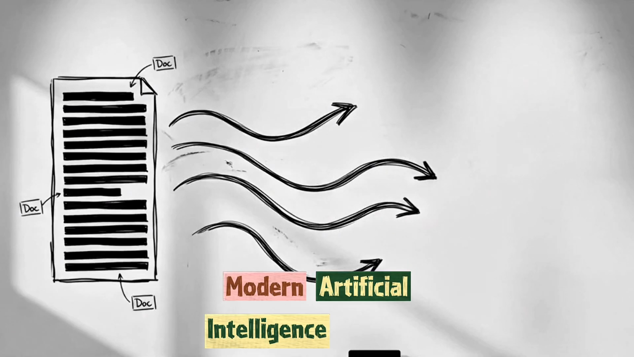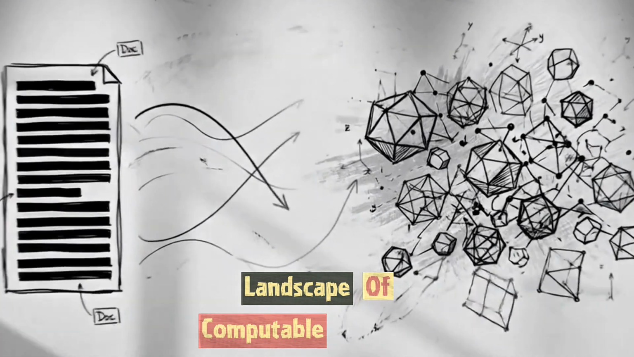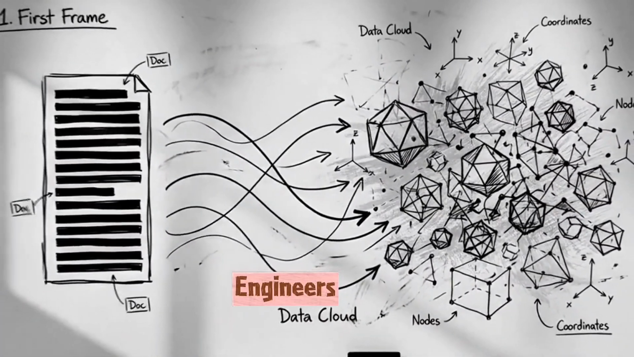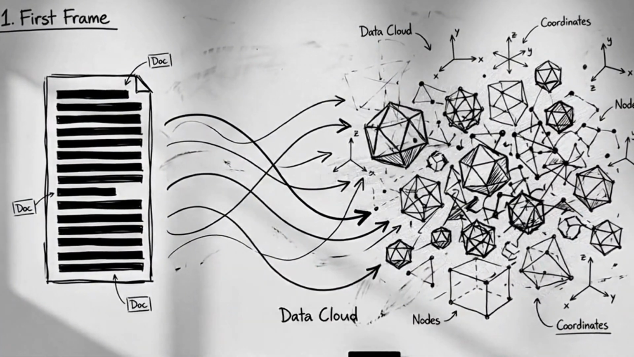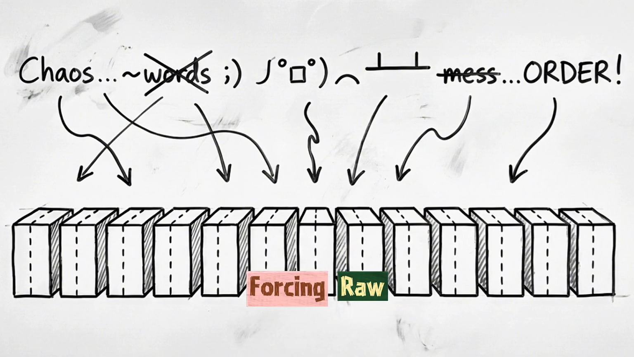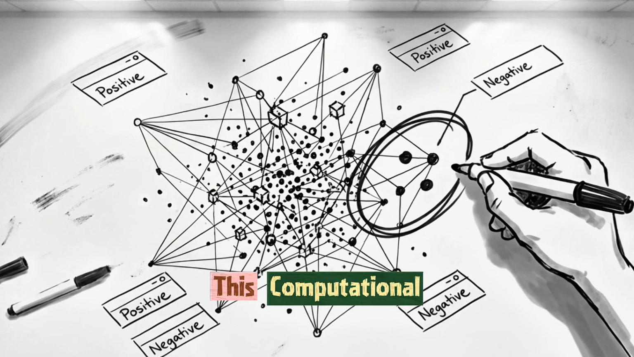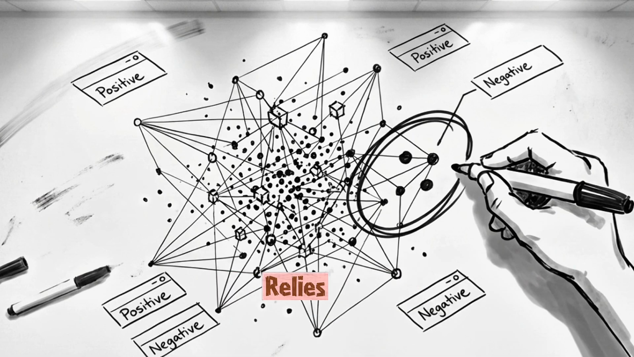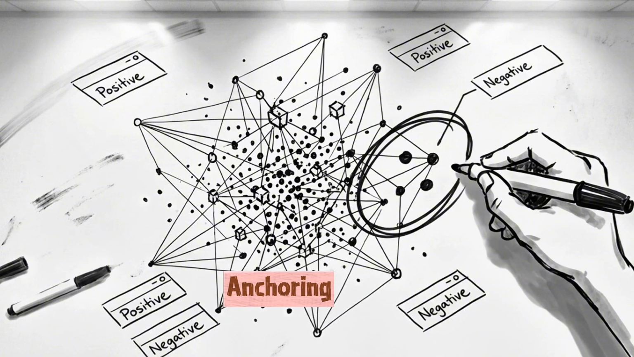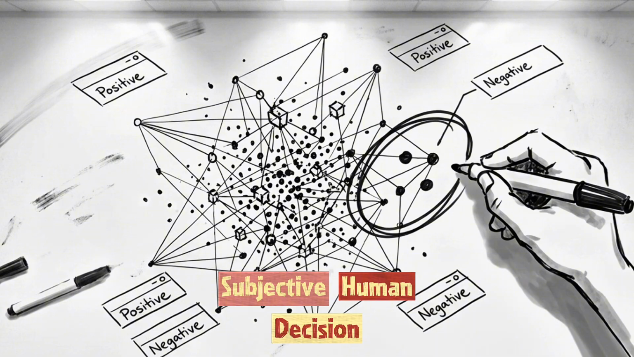Modern artificial intelligence systems process language as a landscape of computable statistics. To make text machine-readable, engineers strip away linguistic nuance, discarding irony, subtext, and cultural weight, forcing raw strings into rigid mathematical geometries. This computational translation relies on human-supplied labels to establish its ground truth, anchoring every node in geometric space to a subjective human decision.